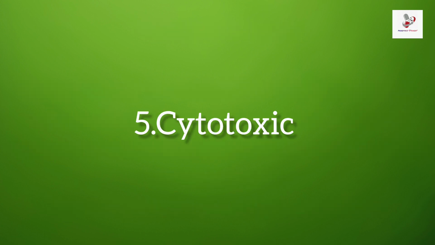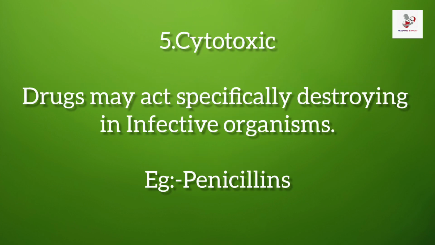And next, we are going to the cytotoxic action. In pharmacology, cytotoxic refers to substances that are toxic to cells. These agents are commonly used in cancer treatment to kill or inhibit the growth of malignant cells. In simple terms, cytotoxic action specifically acts in destroying the infective organism. Example, penicillins.